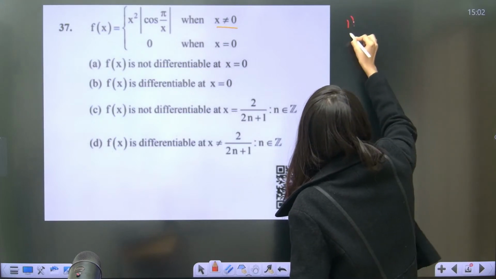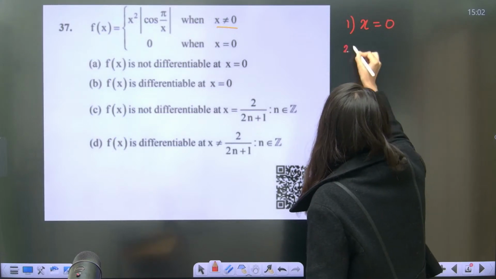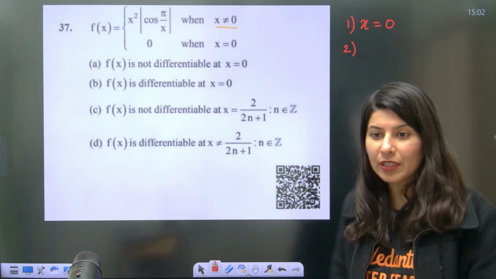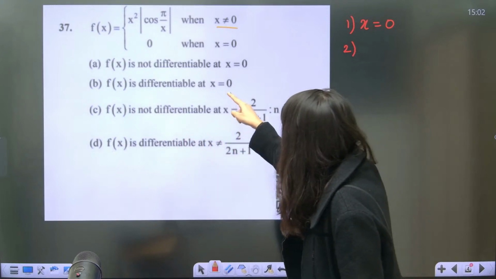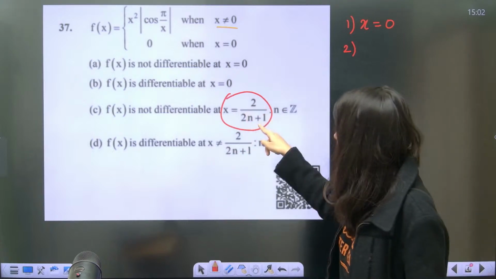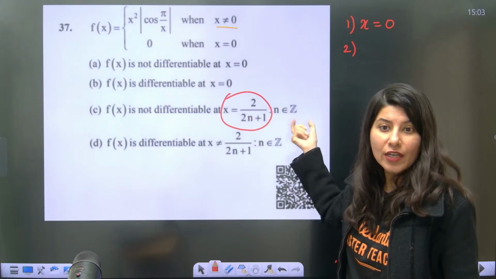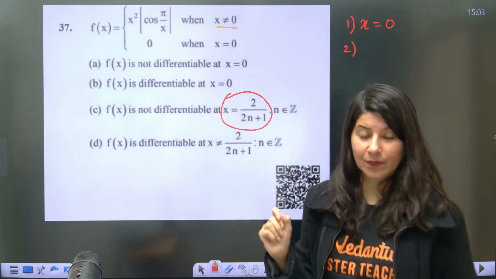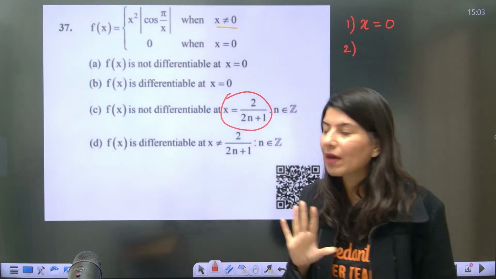So the very first thing in this question is x equals 0. What about the second thing? Can anybody tell me? The second thing in this question is talking about x equal to 2 upon an odd number. This 2n plus 1 is an odd number when n is an integer. So 2 by an odd number.